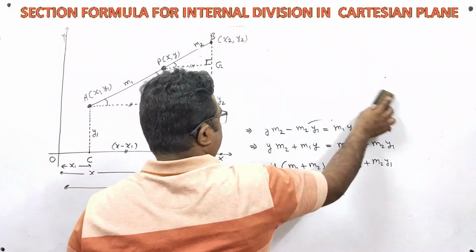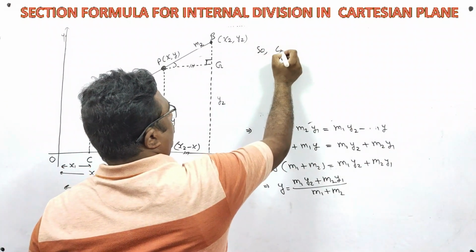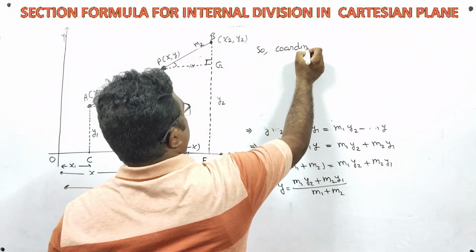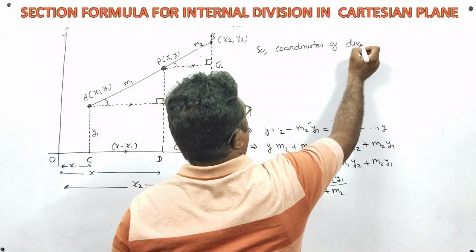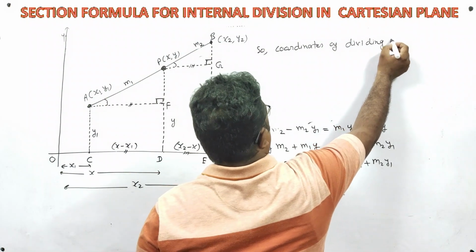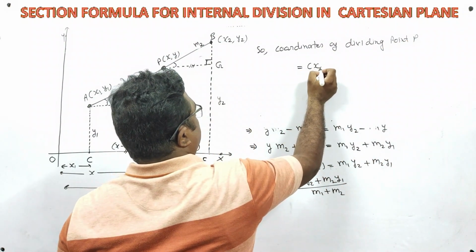At last, so coordinates of dividing point P is equal to xy.